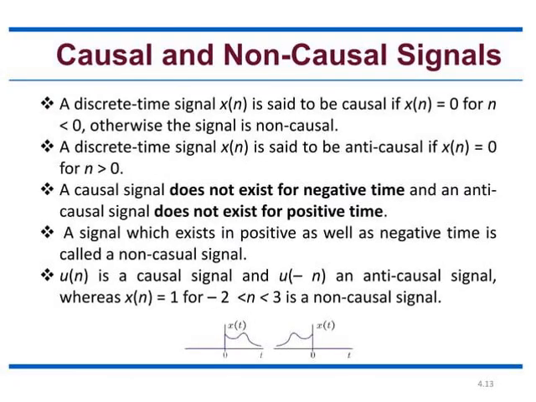So the next classification is causal and non-causal signal. The causal signal is given by x of n equal to 0 for n less than 0, and the anti-causal signal is given by x of n equal to 0 for n greater than 0. A causal signal does not exist for negative time, and an anti-causal signal does not exist for positive time. So causal signals will not have negative time and anti-causal signals will not have positive time. A signal that exists in both positive and negative time is called a non-causal signal.